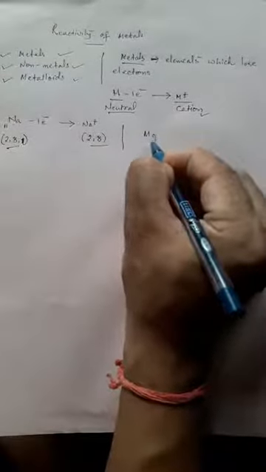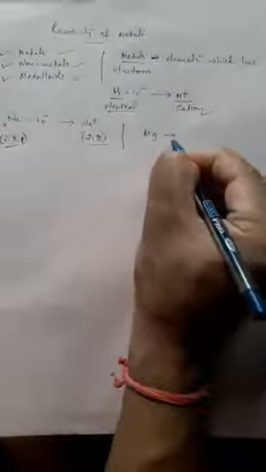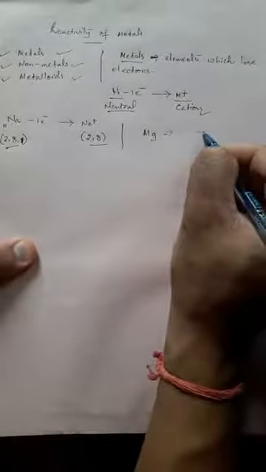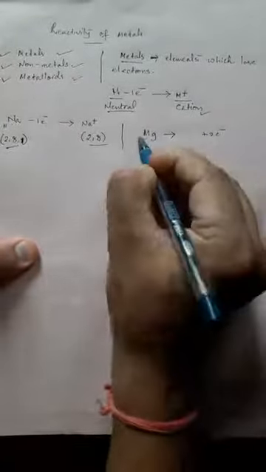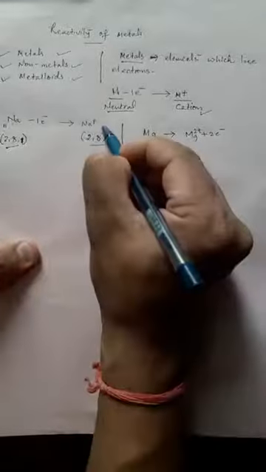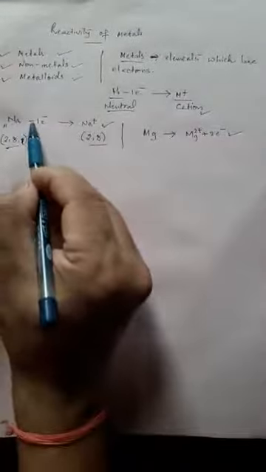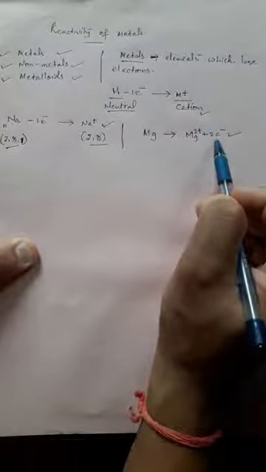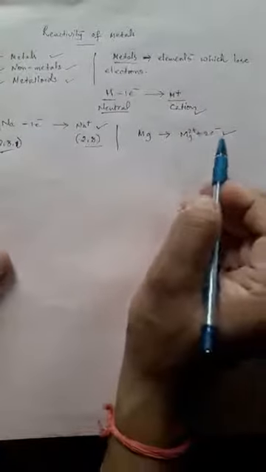One more example: magnesium will lose two electrons. Now I will write on the other side plus 2 electrons, and magnesium will change into Mg2 plus. This equation and the earlier equation are the same. For sodium we wrote minus on this side, but here we give it on the other side, so we write plus. The way we write is different, but the meaning is the same.